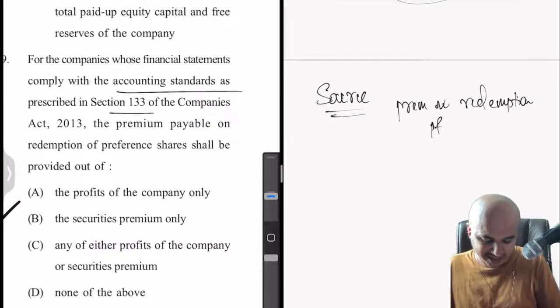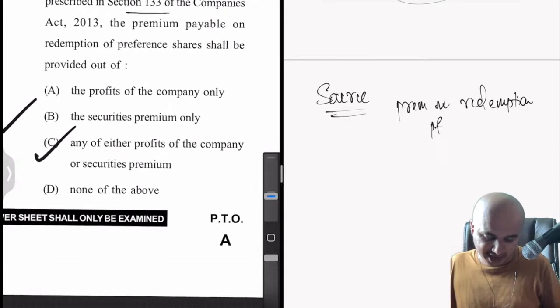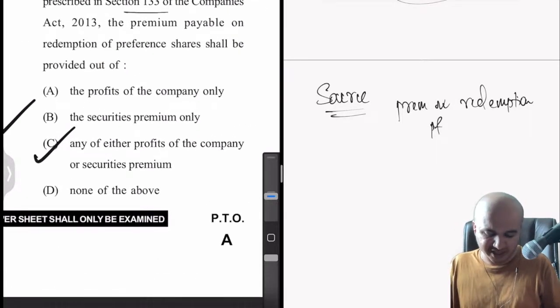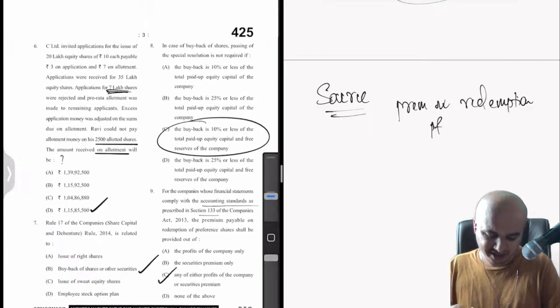So which is the right answer in this case? The right answer would be option C: either profits of the company or securities premium. In fact, Priyan is right. It is option C. I hope it is clear.